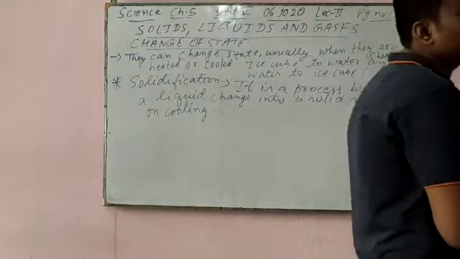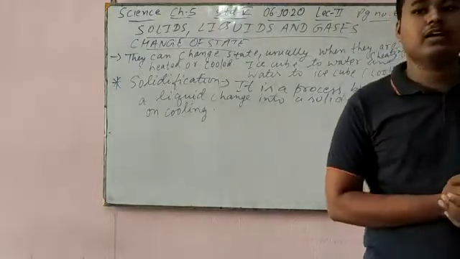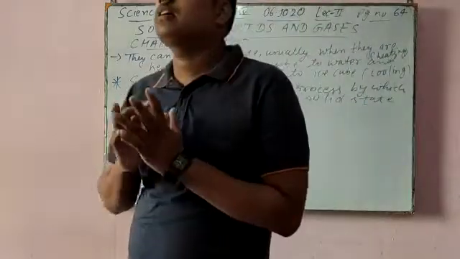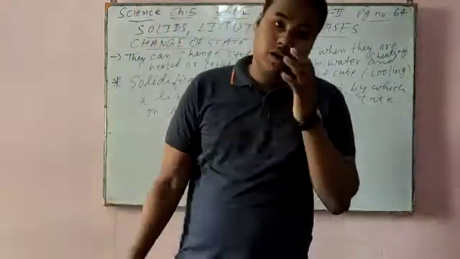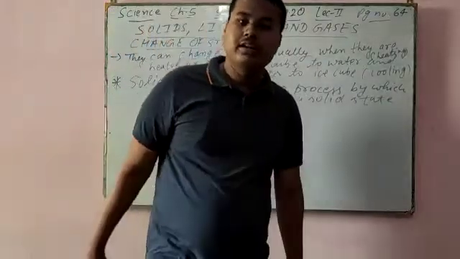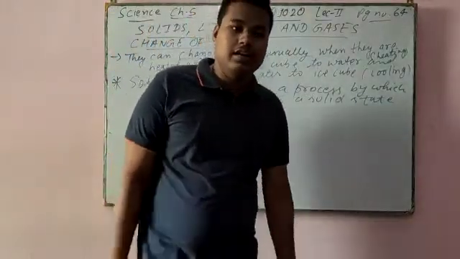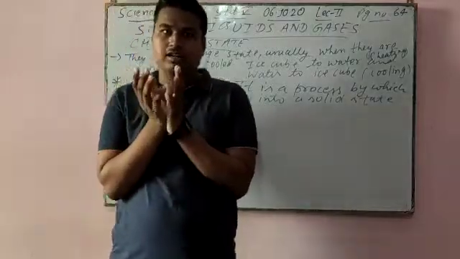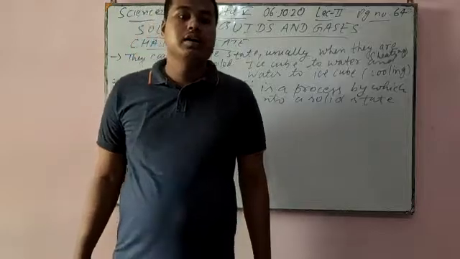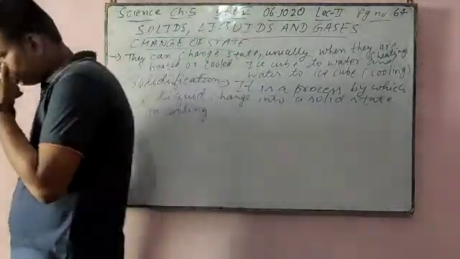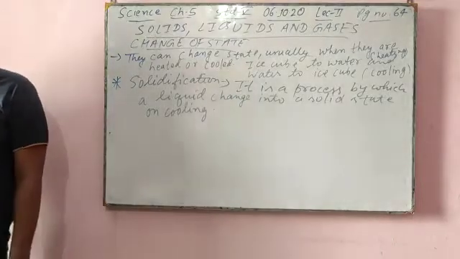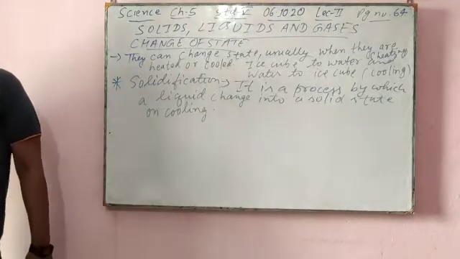What happens in a solid? At high temperature, after heating, the particles break down. And what happens in a liquid? When it is cooled, the particles lose their energy and their motion decreases, and the particles combine due to the interparticle force of attraction. The particles, when close to one another, arrange themselves in a regular pattern.